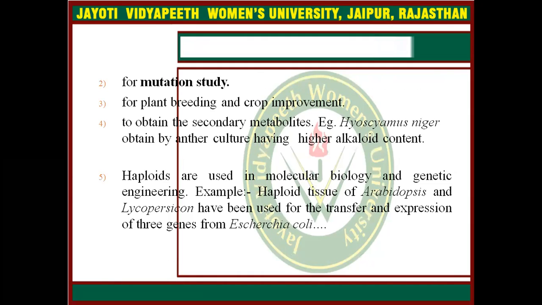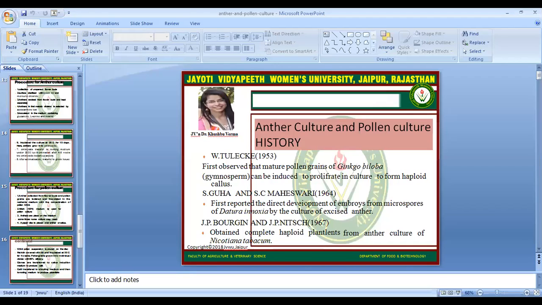We can use this technique for mutation studies, plant breeding and crop improvement, and haploids are used in molecular biology and genetic engineering. For example, haploid tissue of Arabidopsis and Lycopersicon has been used for the transfer and expression of three genes from E. coli. So this is the sum up of this session.